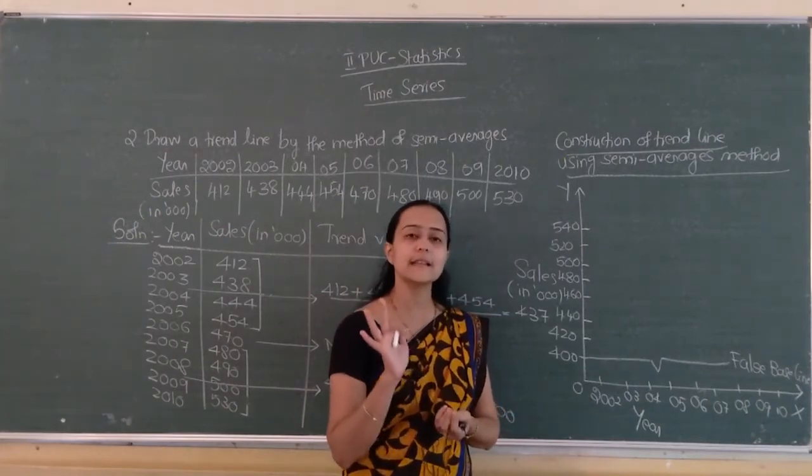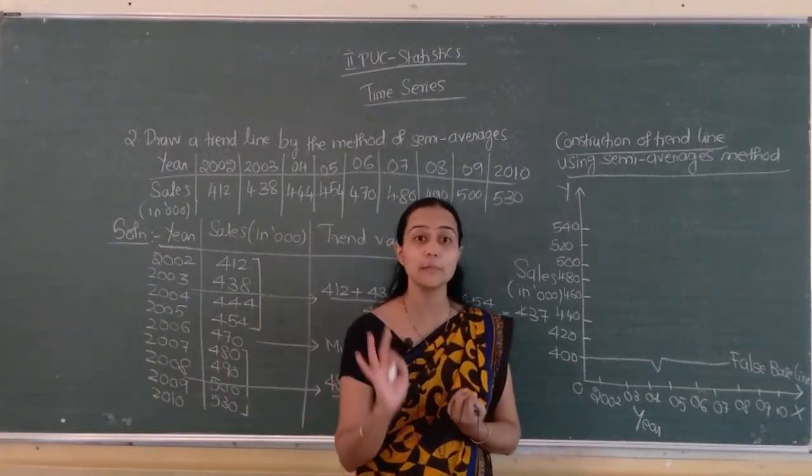While constructing the histogram you have to consider all the points.